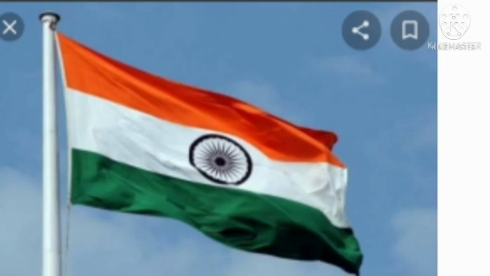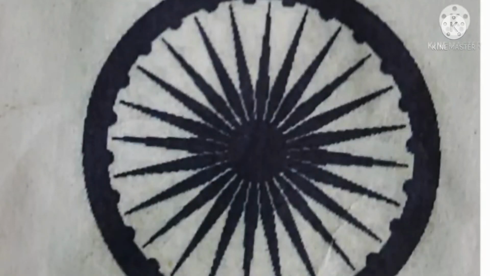Samriddhi. Have you noticed the wheel at the center, children? Can you see the wheel at the center? Yes. How many spokes does it have? What is the color of the wheel? There is a circular wheel or chakra with 24 spokes in the center of the white part, in blue color.